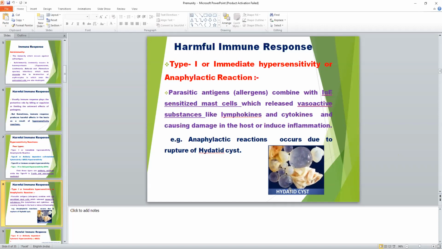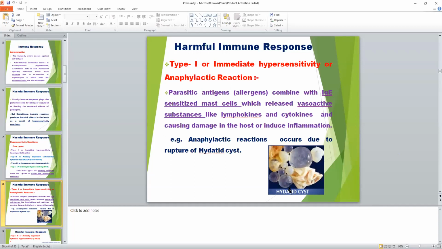The cyst is a large, roughly circular structure. Sometimes it ruptures inside the host, and combines with the host immunoglobulin and mast cells to release cytokines, which cause an anaphylactic reaction that may lead to the death of the infected host.